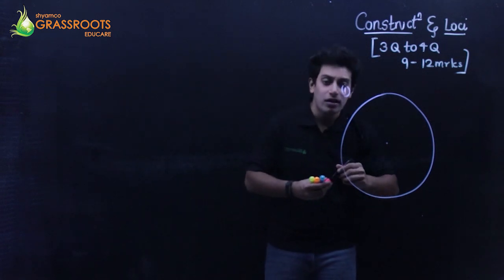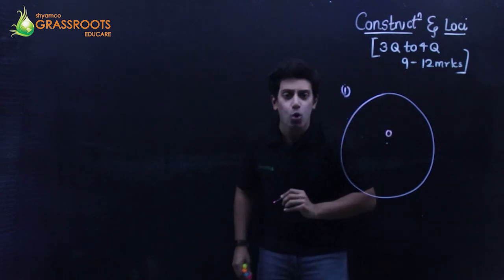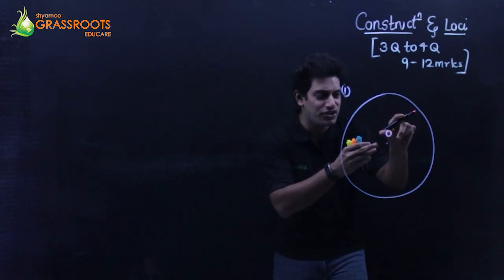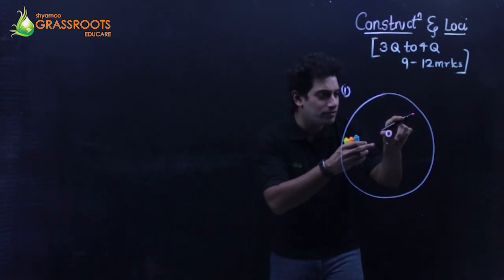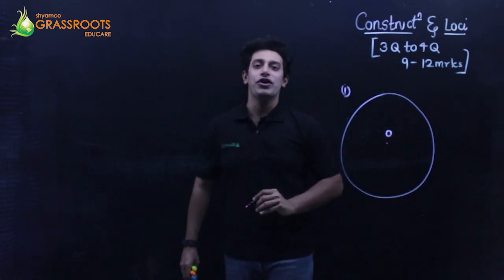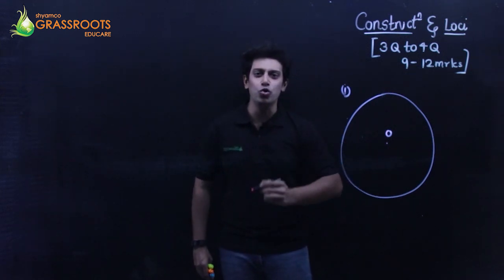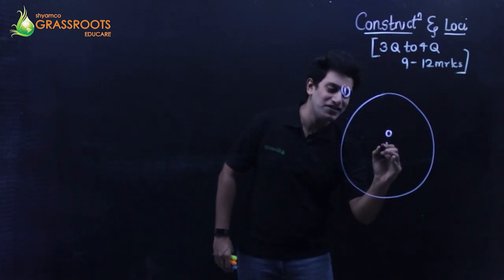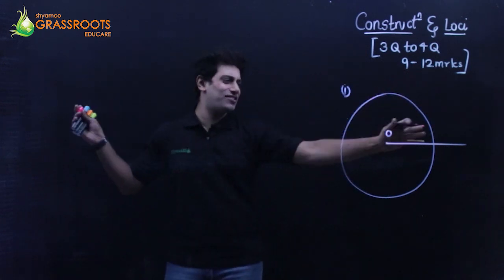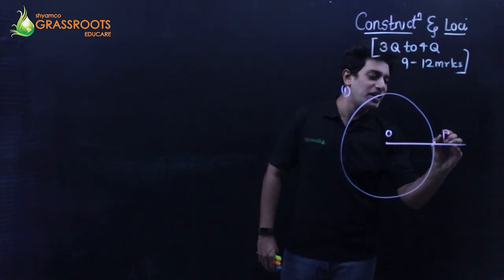I'm going to place the tip of my rounder at this point. Let me call this point O. Stretch the rounder by 4 centimeter radius. That's going to be the radius of the circle, and you draw a circle. So I can say the radius is 4 centimeter. Now, you take a scale, a ruler, and from the center, you draw a straight line. Just extend it, just a random extension. This point, you call it P.